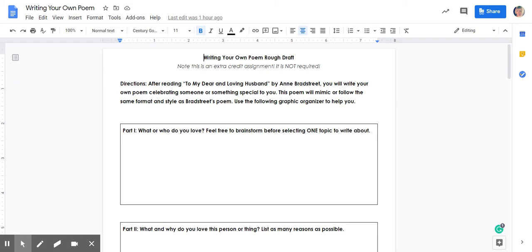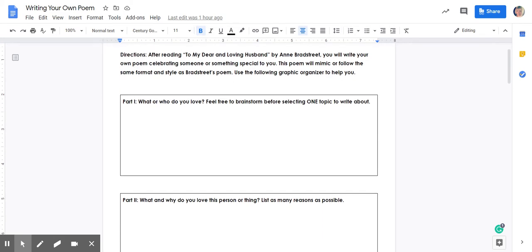It's so much better than being thirsty in a river trying to quench your thirst. That river can't quench their thirst. Only love can quench her thirst. So in this poem, you will mimic that same idea following the format and style of Anne Bradstreet's poem. So I've created a graphic organizer to help you.